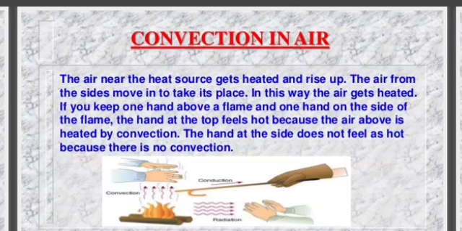Convection in air. The air near the heat source gets heated and rises up. The air from the sides moves in to take its place. In this way, the air gets heated. If you keep one hand above the flame and one hand on the sides of the flame, the hand at the top feels hot because the air above is heated by convection. The hand at the sides does not feel as hot because there is no convection.